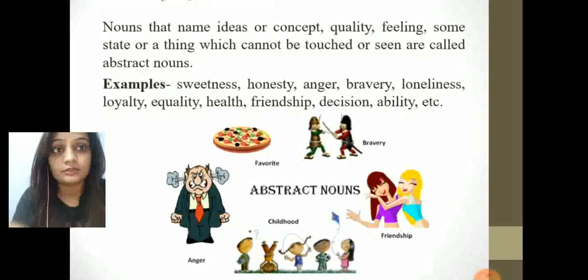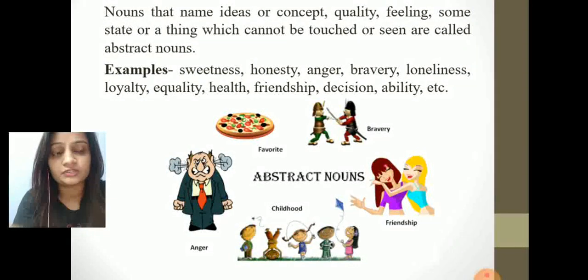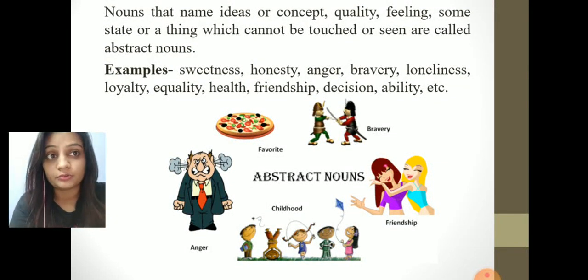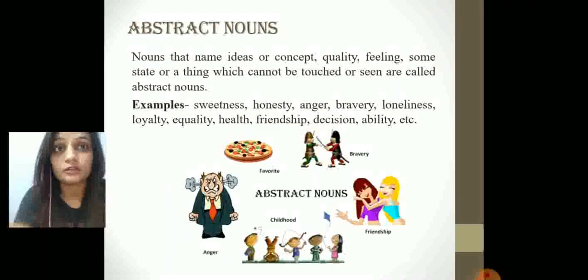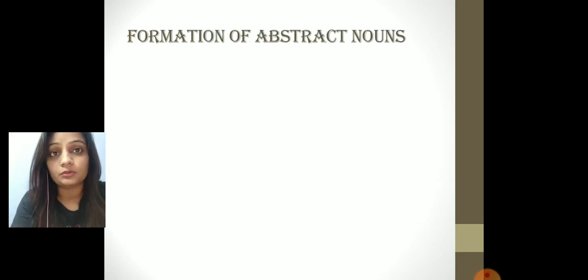See this example, like friendship. Friendship we cannot touch or see. We can only feel it. Childhood memories, bravery, anger, favorite. So these are feelings and they have a name. That is why it is known as an abstract noun. Now see how abstract nouns are formed.